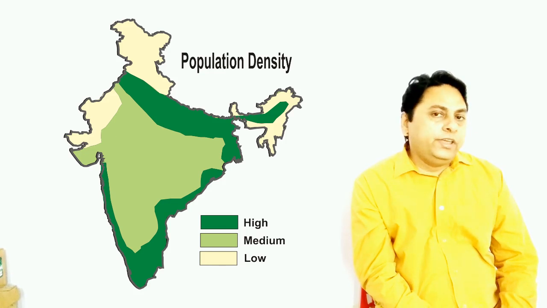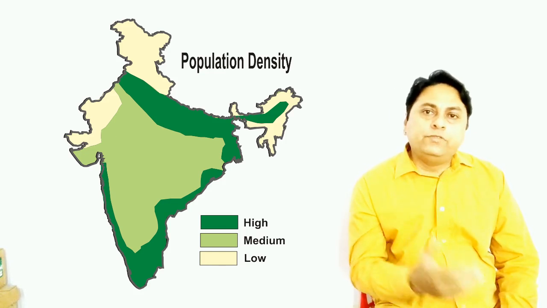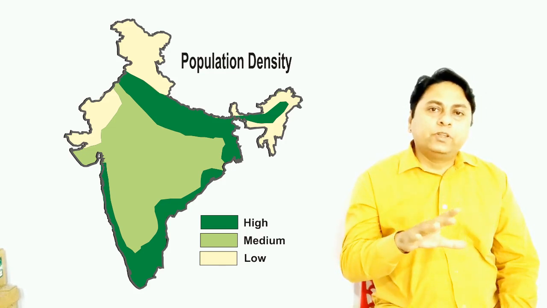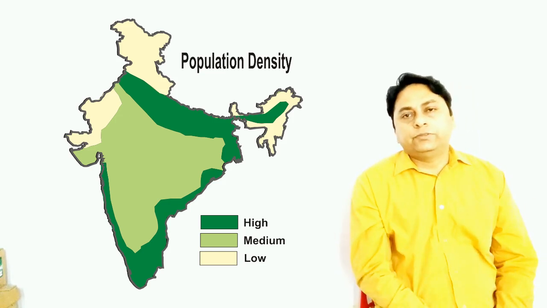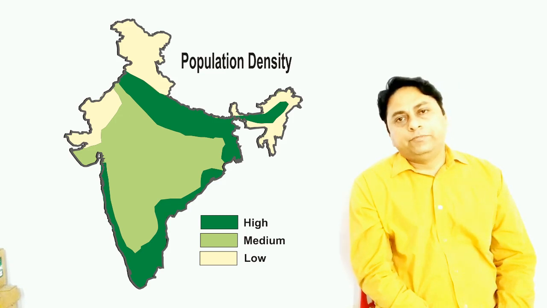Water, which is very essential for all living beings, is available from all these rivers. So because of availability of water, fertile soil, level land, and good climate, density of population is higher in the northern plain of India.